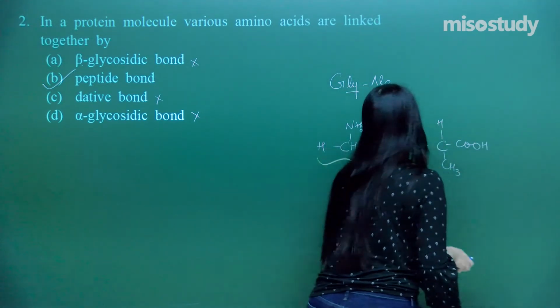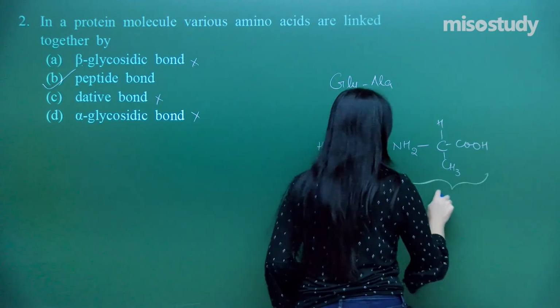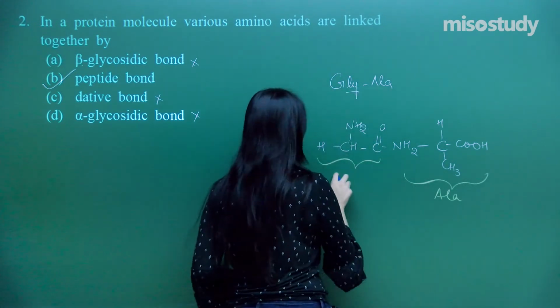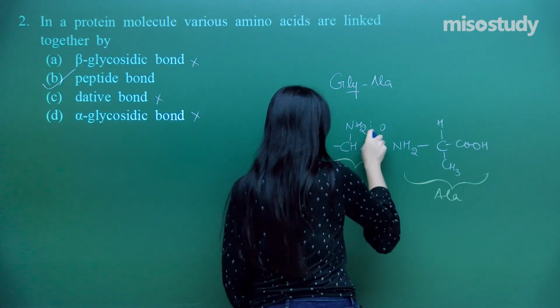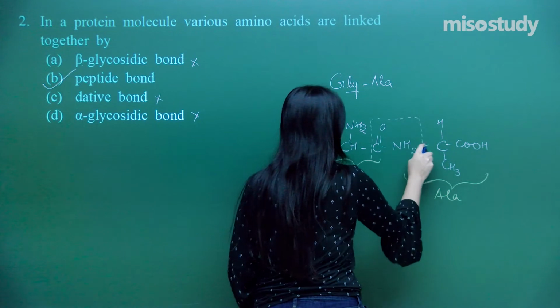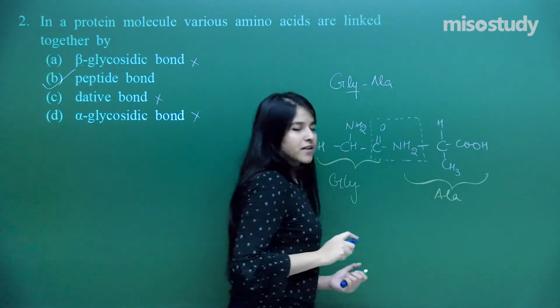So we have formed gly-ala. Where is the peptide bond present? Here is the peptide bond present. That is the peptide bond.